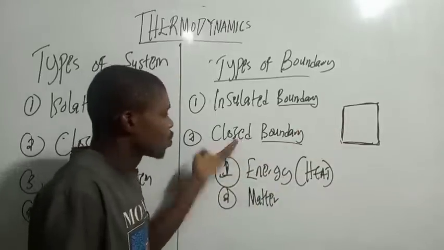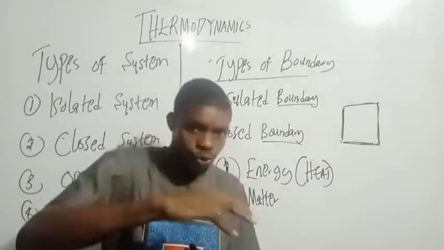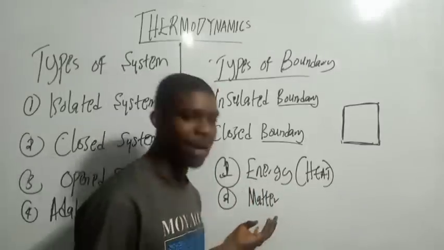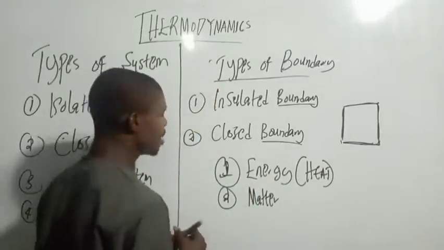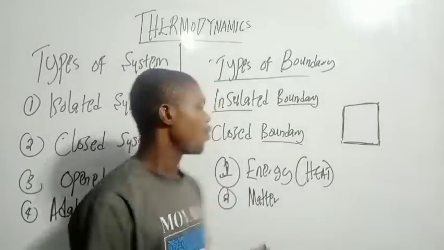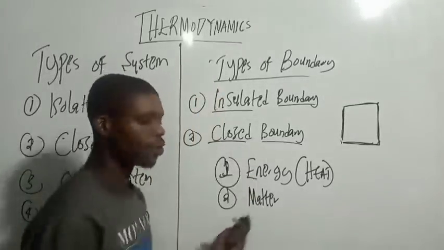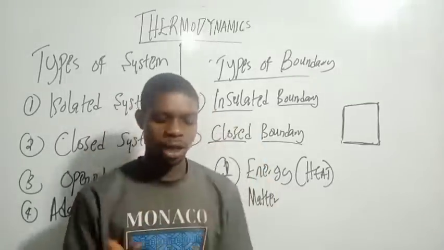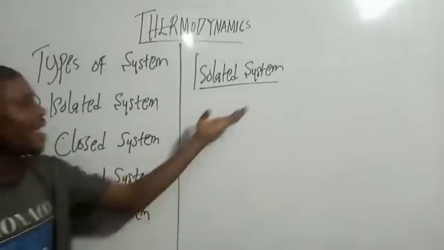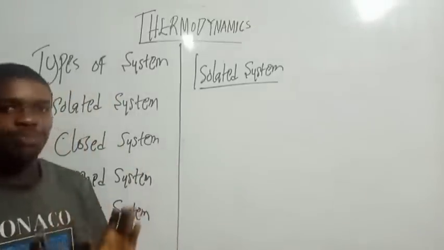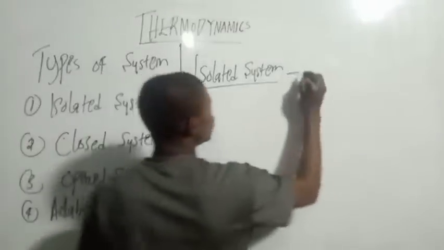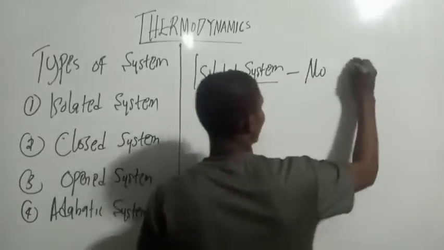Then we talk about closed. Now when the boundary is closed, there is no exchange of matter. So when the boundary is insulated, no exchange of energy. When the boundary is closed, no exchange of matter. So there are things you must take note of. Now we talk about isolated system. There is no exchange of matter and energy between the system and the surrounding. So you must take note here: no exchange.